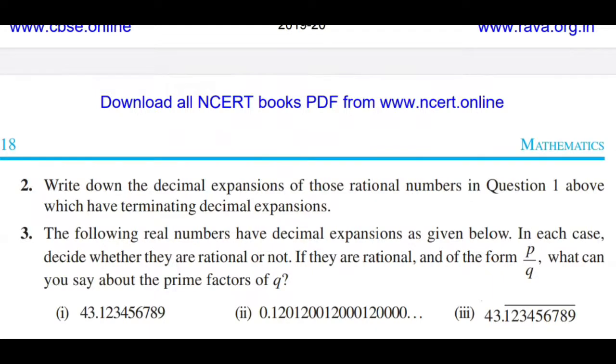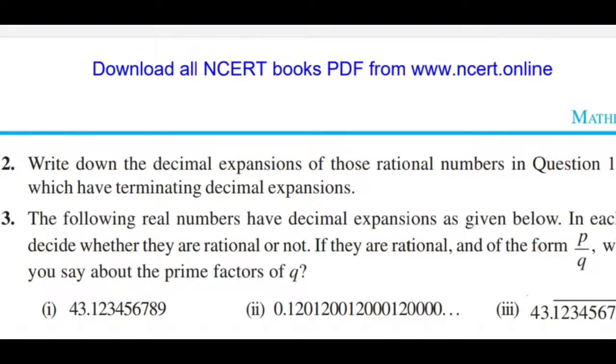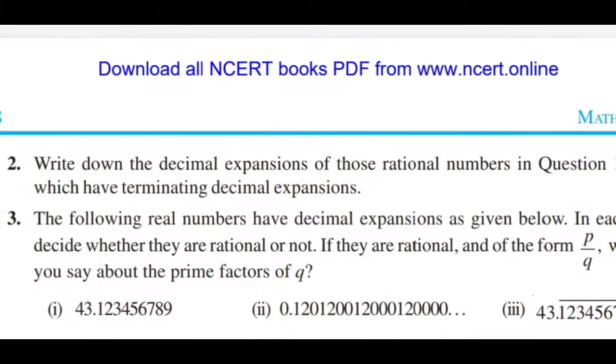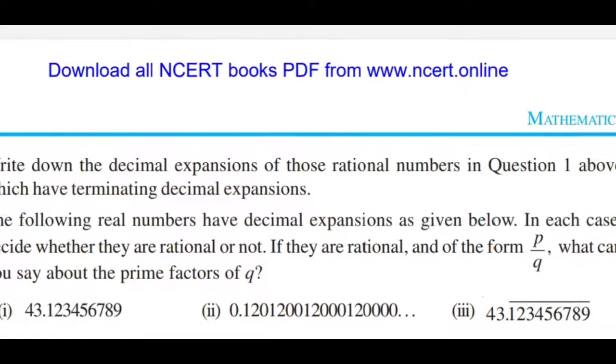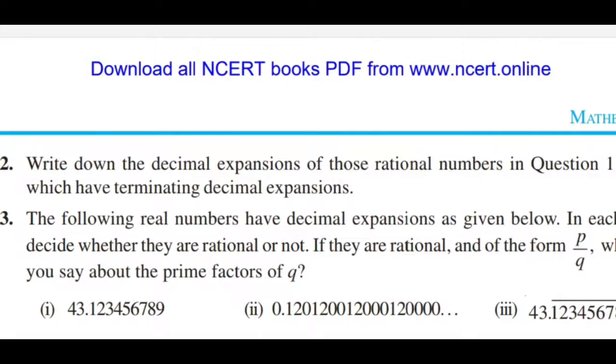Next, third question. The following real numbers have the decimal expansion as given below. In each case, decide whether they are rational or not. If they are rational and of the form p by q, what can you say about the prime factors of q?